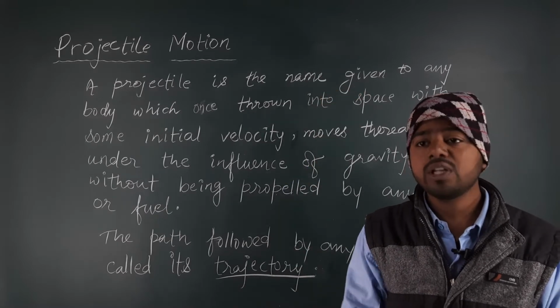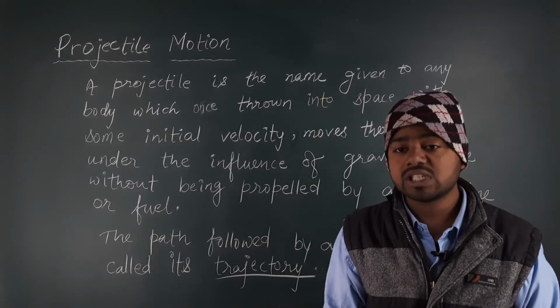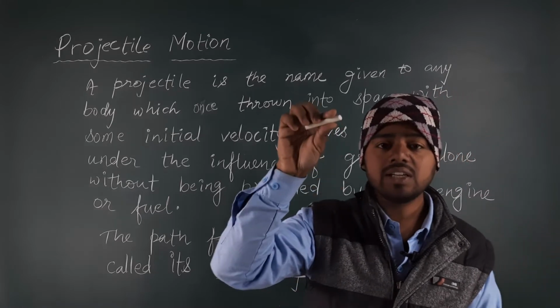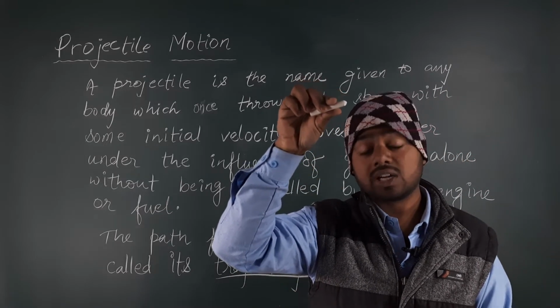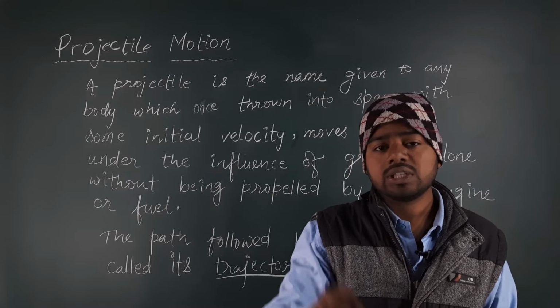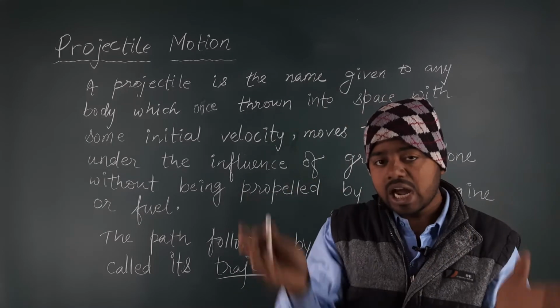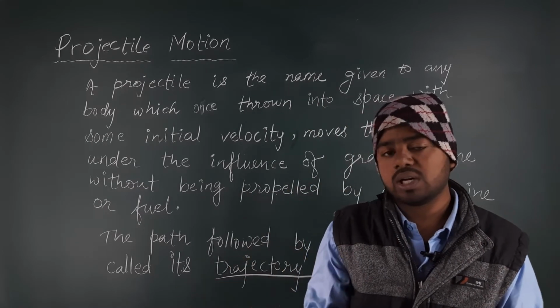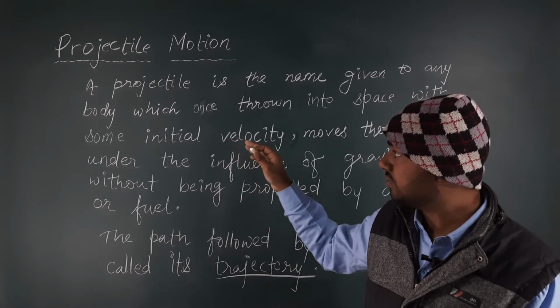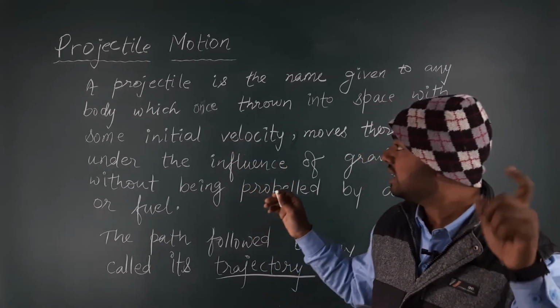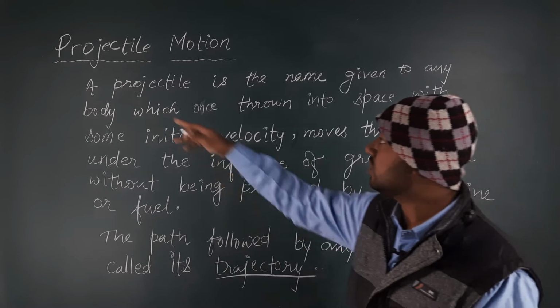So when we throw a body into space with some initial velocity and the body starts coming down, that entire process without any external fuel or energy, this entire motion is known as projectile motion.